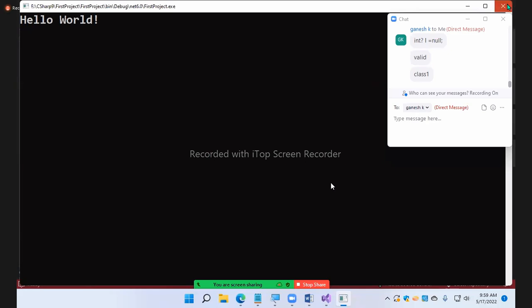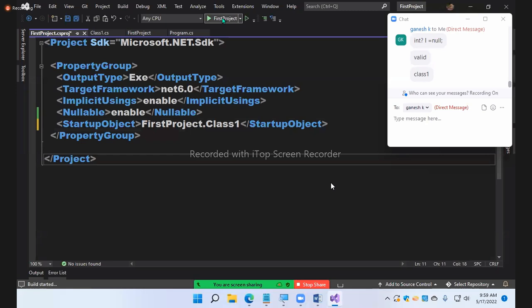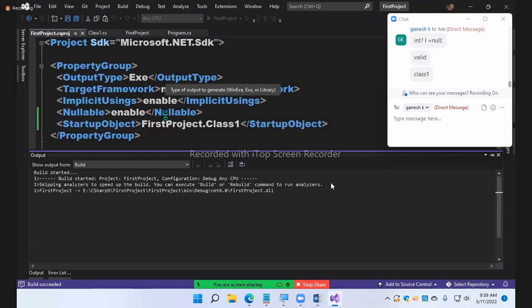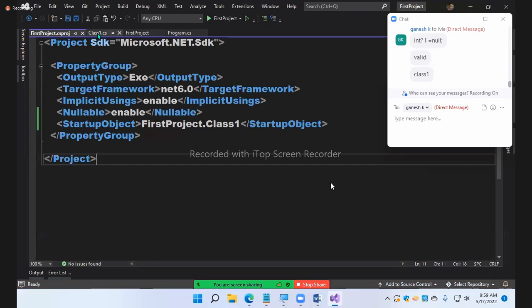So every day you will work with this file, and here you specify the class you want to run, Class 1. Are you clear?